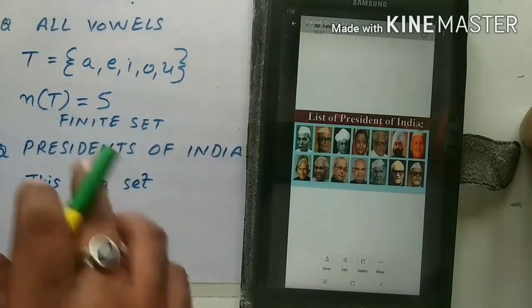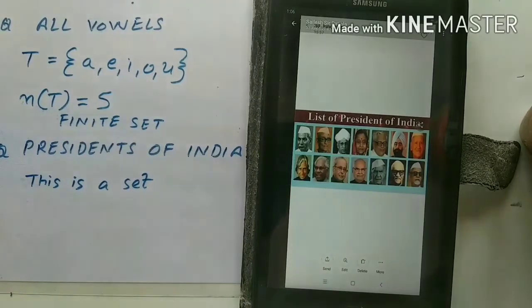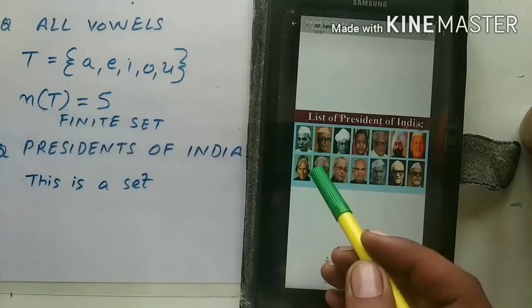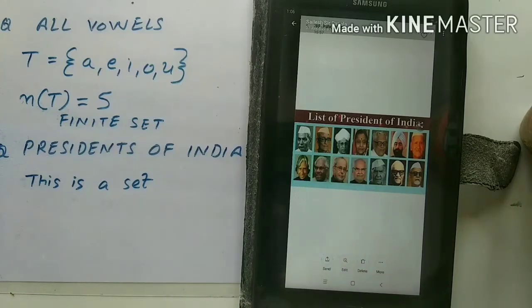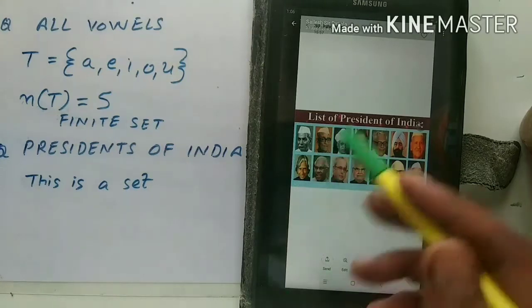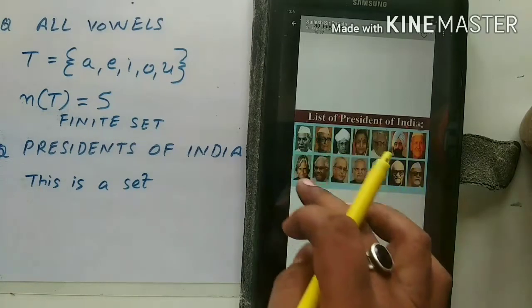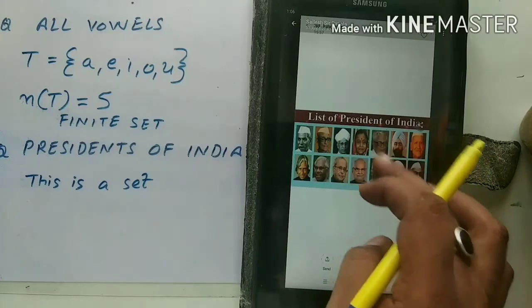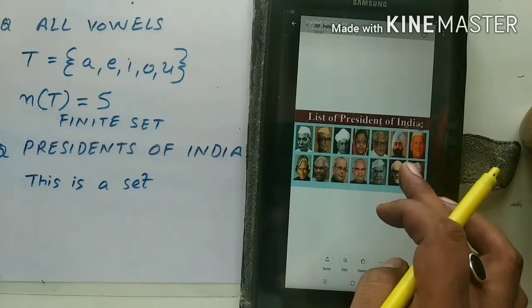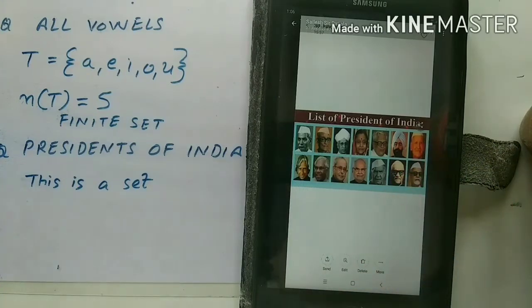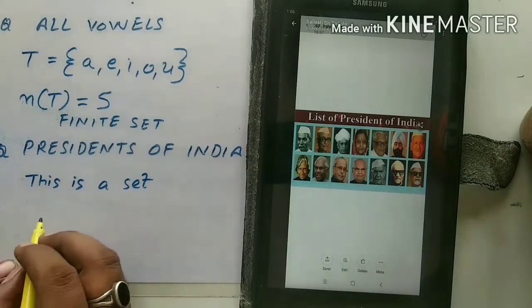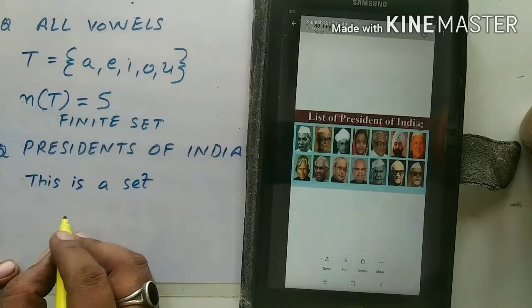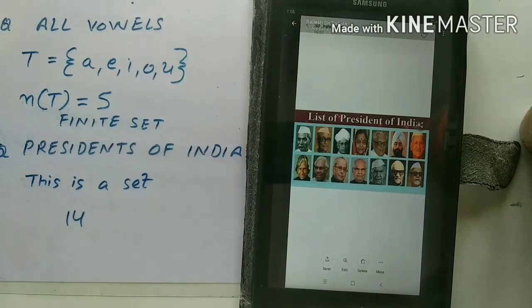We can write their name in the set, but that is not our topic now. We can see the picture and can write the actual number of the presidents in the given list is 12. 1, 2, 3, 4, 5, 6, 7, 8, 9, 10, 11, 12, 13, 14. So, what is the number of the elements? Number of the members in the set is 14. Okay. So, we move to the next question.